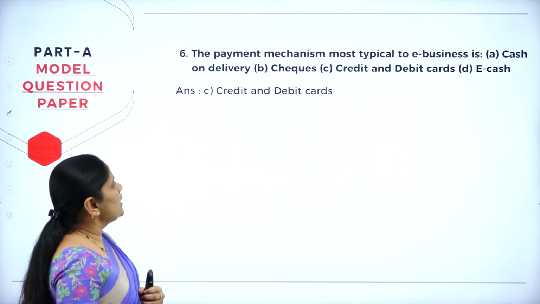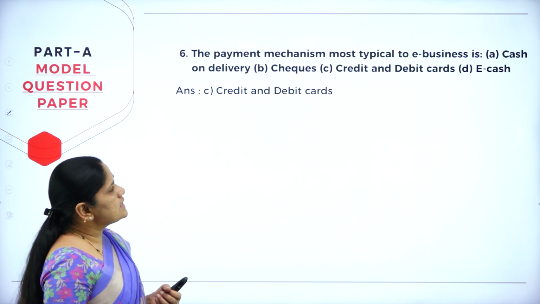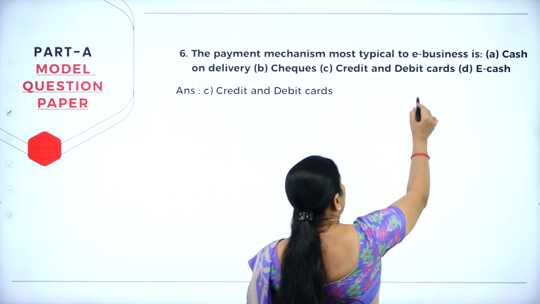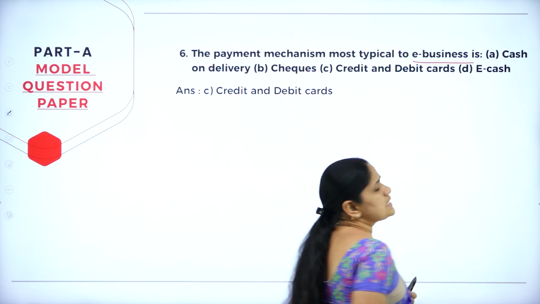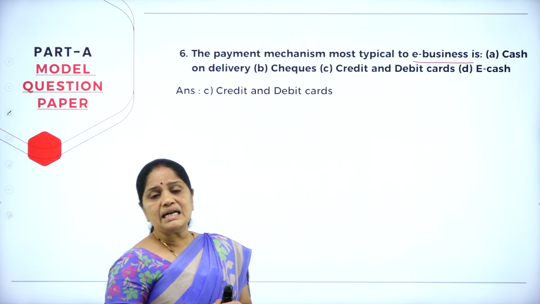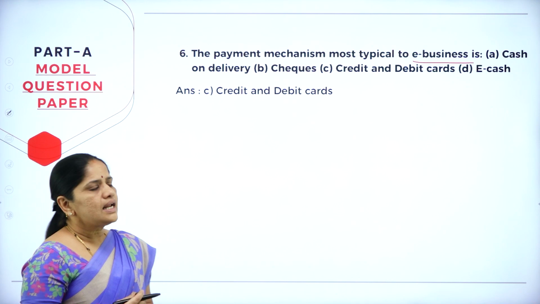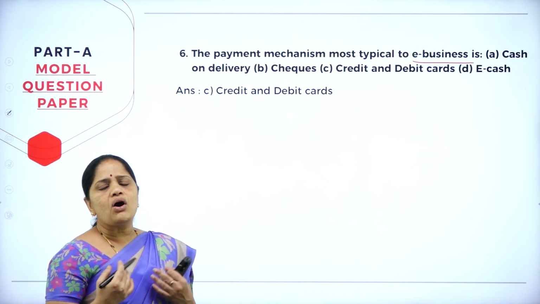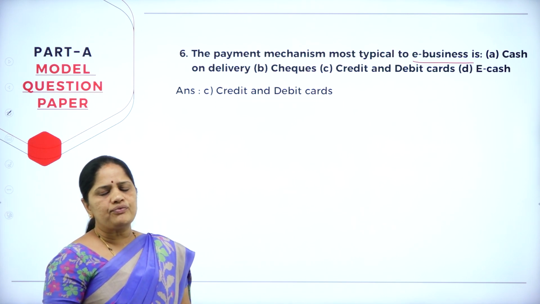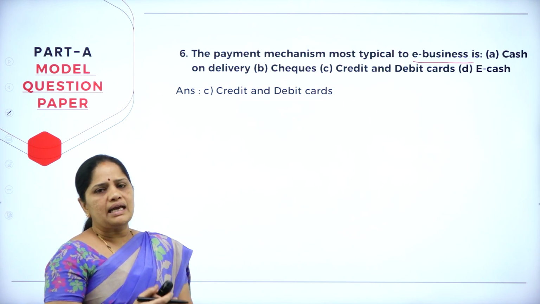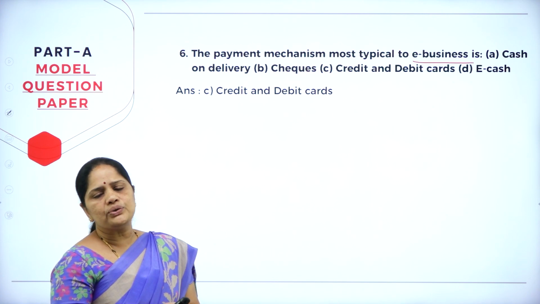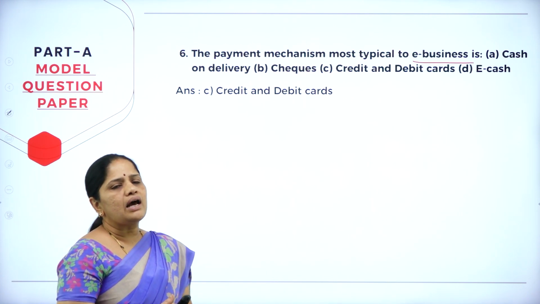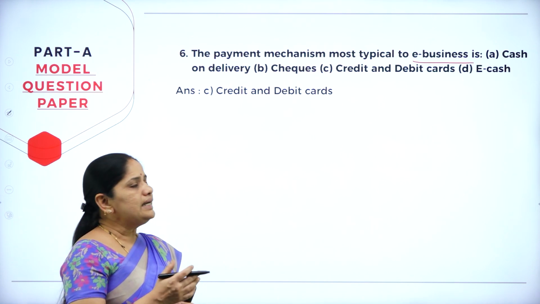Then the next question, the payment mechanism most typical to e-business. So first we should understand what is e-business. E-business is nothing but electronic business. Now we have this online business. You can just order anything online, whether it may be food or any product you want to use, whether it is a dress or shoes or whatever. So you can always order it online and get it.